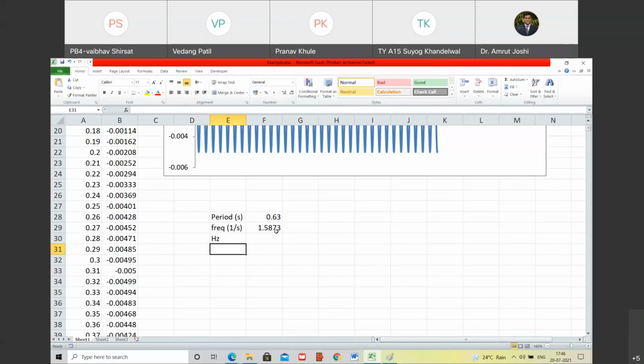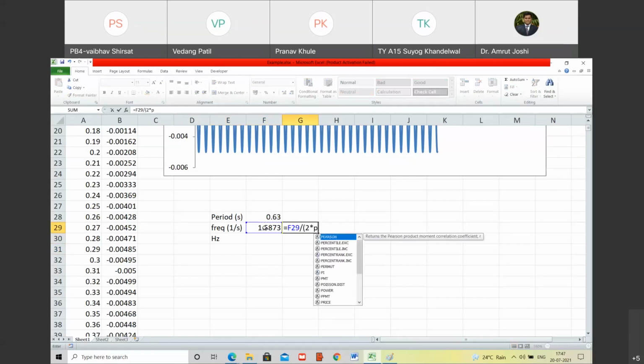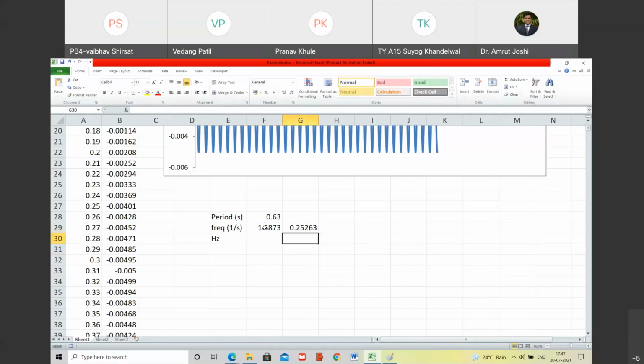So in 10,000 seconds, you are going to have 15,873 cycles of the smallest part that can be repeated itself as a signal. I hope my point is clear. Now, if I divide this by 2 pi, what do I get? So what do we get when divided by 2 pi?